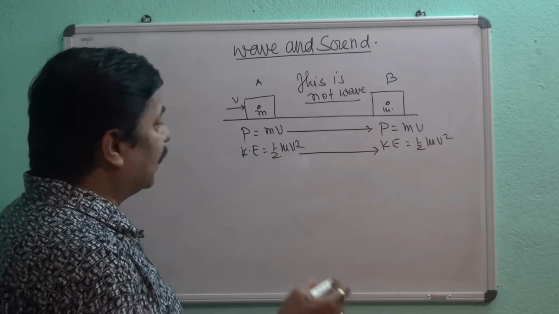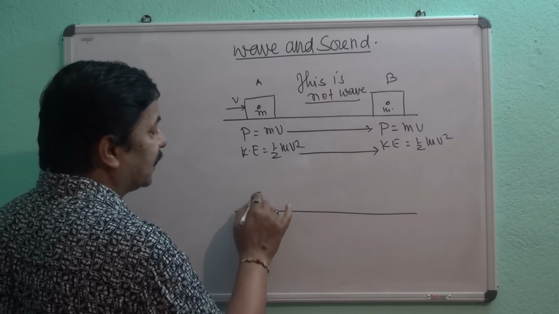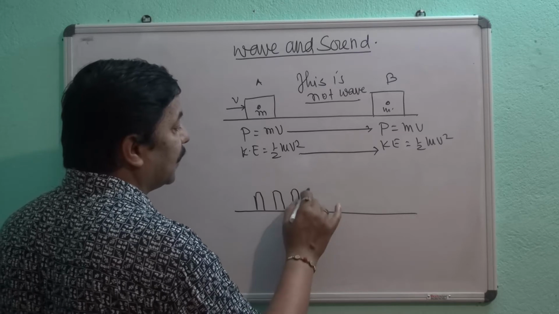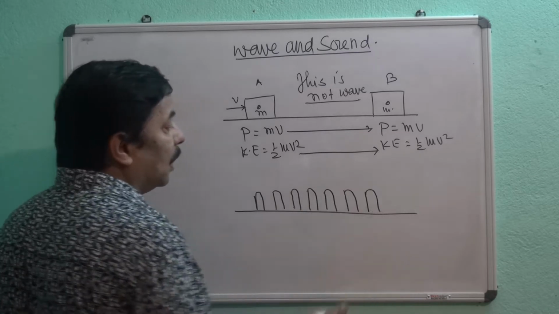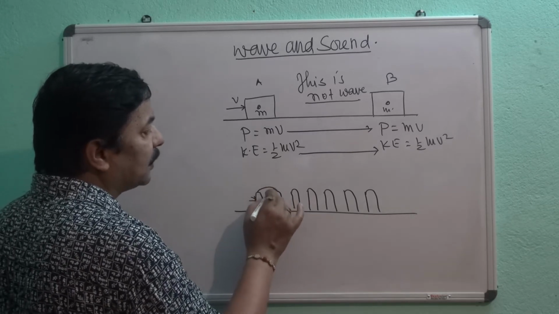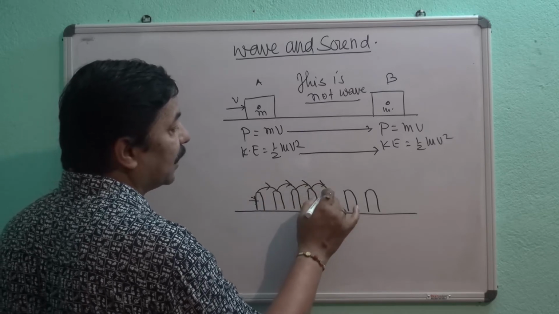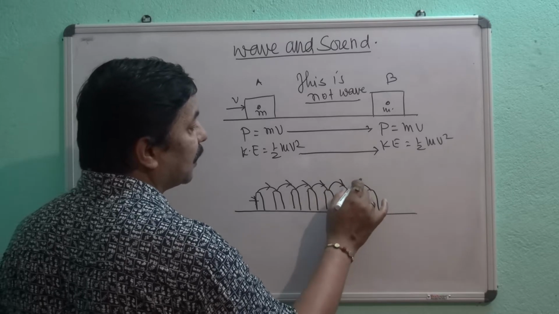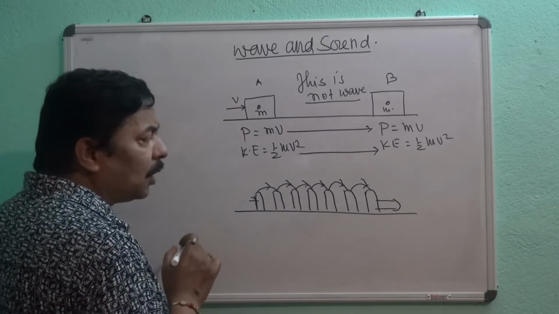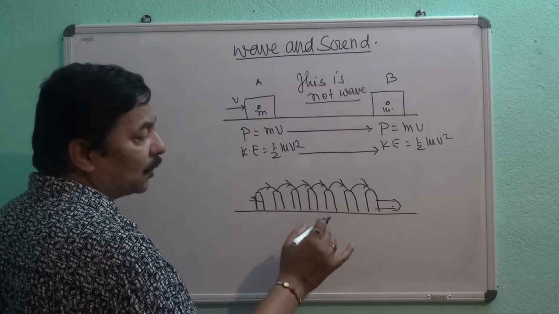Now take another example: different cycles are arranged in a row in a stand. If I disturb this cycle, it will disturb the next cycle, which will disturb the next, and so on, and ultimately it will fall down. So what we observe is that the energy and momentum have transferred here, but the mass has not transferred.